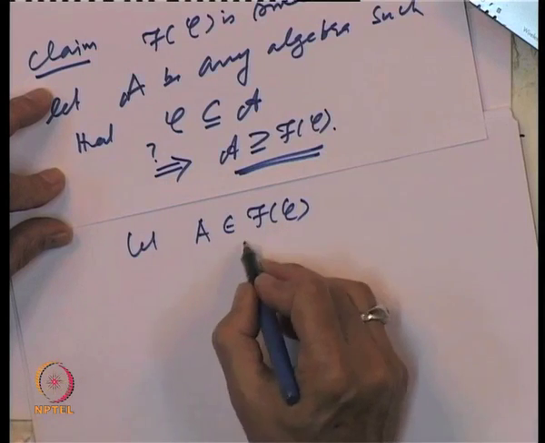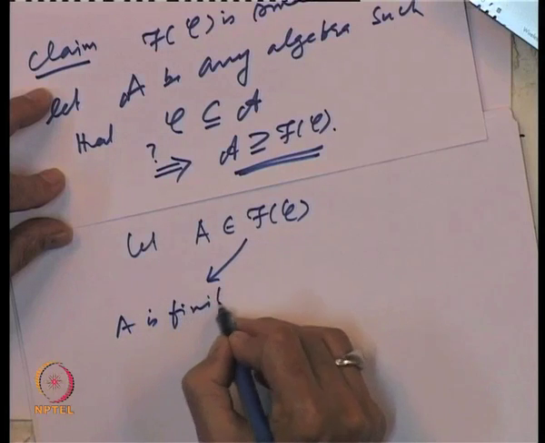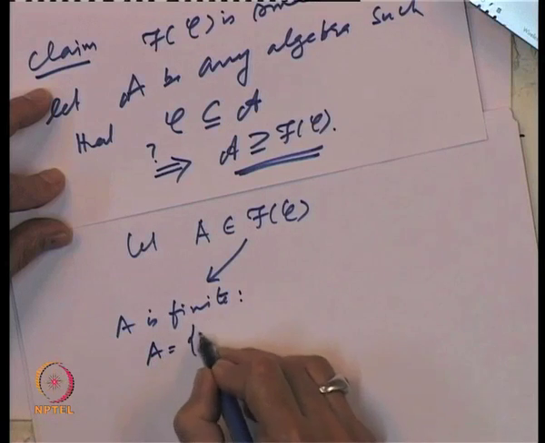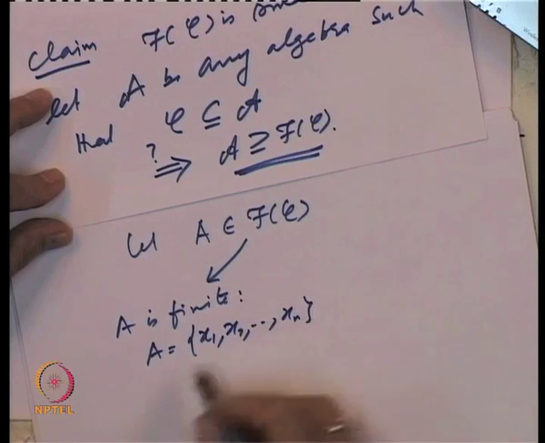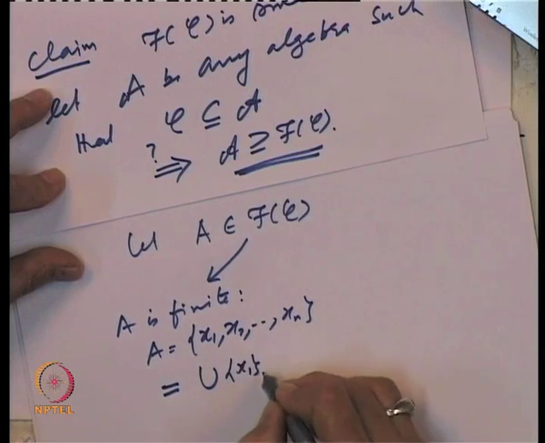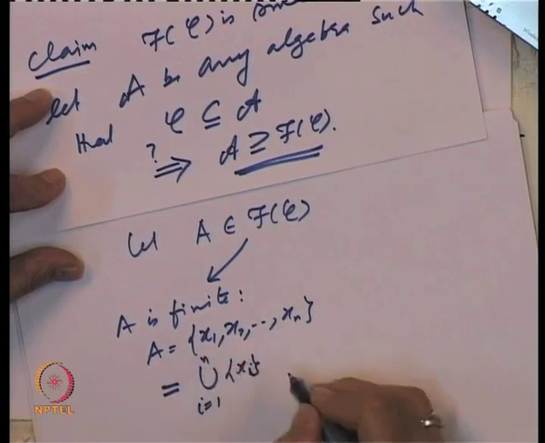So, two possibilities. One, A is finite. So, let us write A as x 1, x 2, up to x n. That means this is equal to the union of singletons x i, i equal to 1 to n.